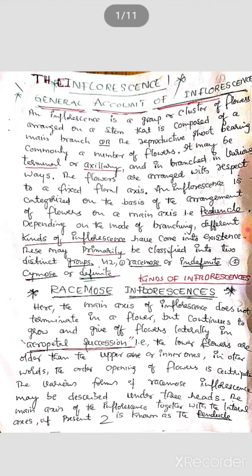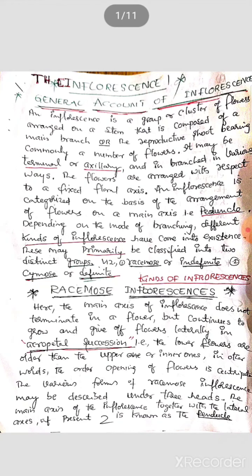Inflorescence is a group or a cluster of flowers arranged on a stem that is composed of a main branch, or the reproductive shoot bearing commonly a number of flowers. It may be terminal or axillary in position and branched in various ways. The flowers are arranged with respect to a fixed floral axis, that is the reproductive axis or reproductive shoot, where the flowers are fixed.